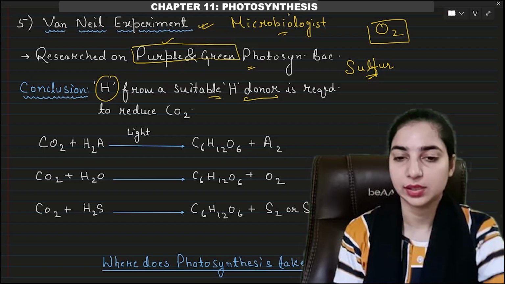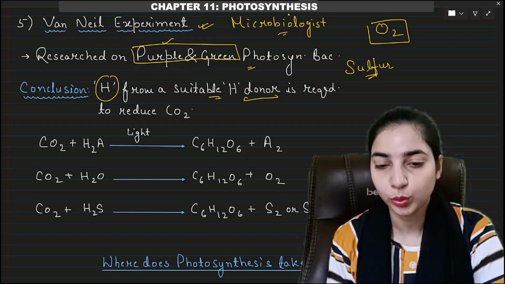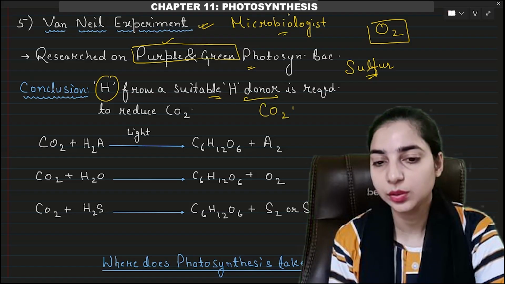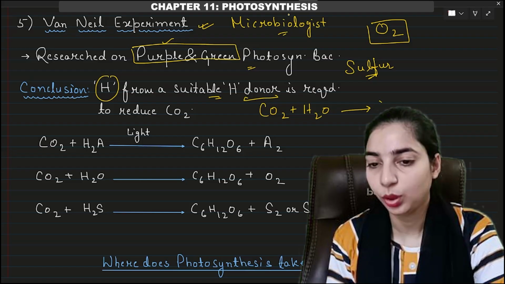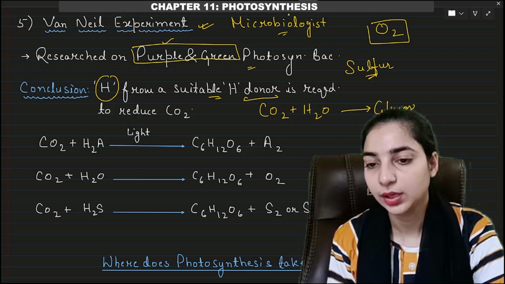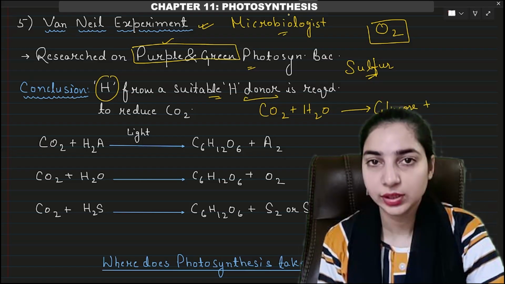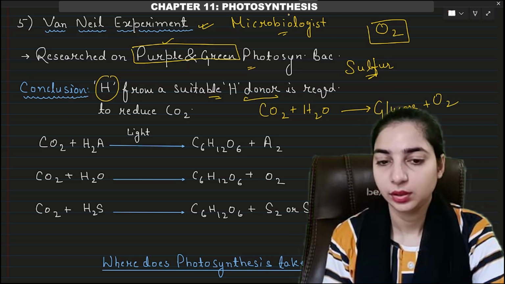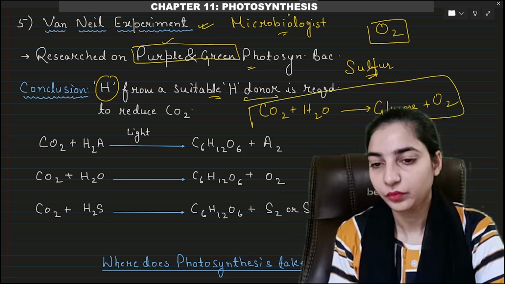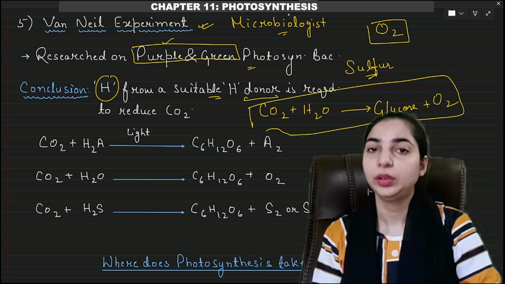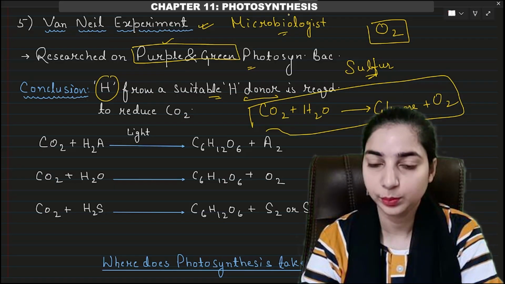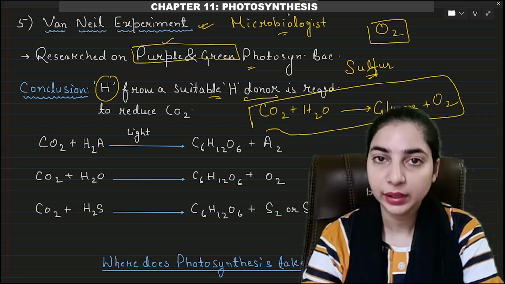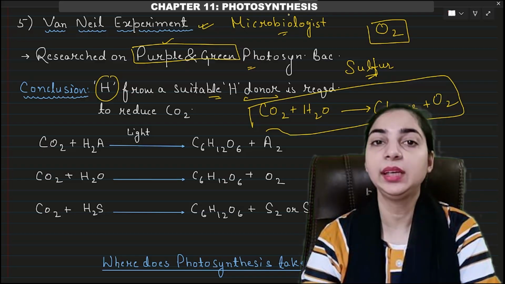Let's understand this. We know that during photosynthesis, carbon dioxide is used, then water is used. It leads to the formation of carbohydrate or glucose, and in addition, oxygen is evolved, right? This was already known. Now here we know that photosynthesis is a redox reaction. Reduction and oxidation both are taking place. So what is happening to carbon dioxide? Carbon dioxide is getting reduced.